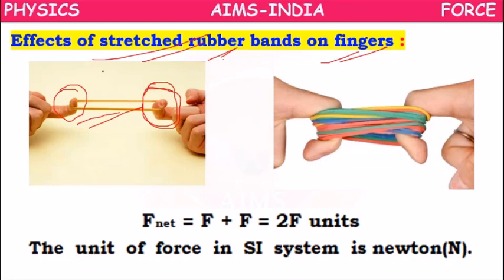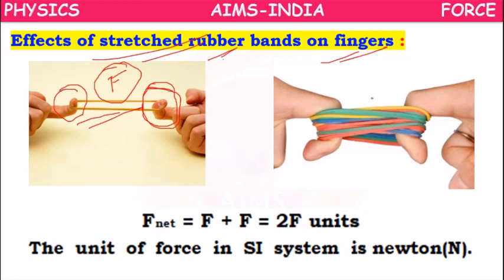Let's say you are pulling with the same force with both hands. Because the rubber is single, only one rubber, on the rubber one kind of pulling force will act. So one pulling force, F, will act. So you will experience a pulling force on the fingers.